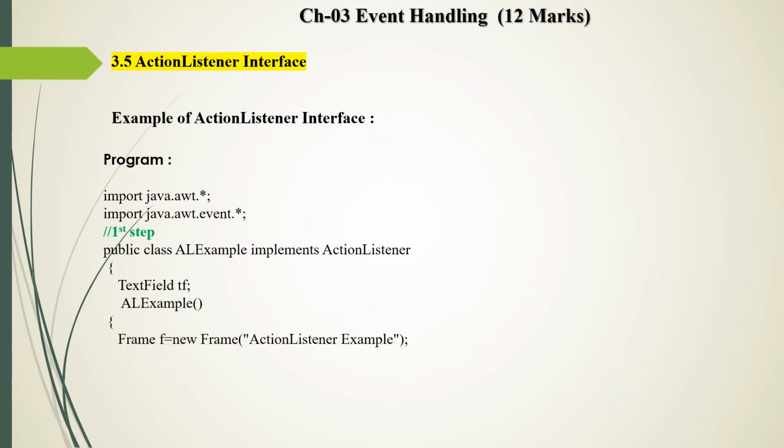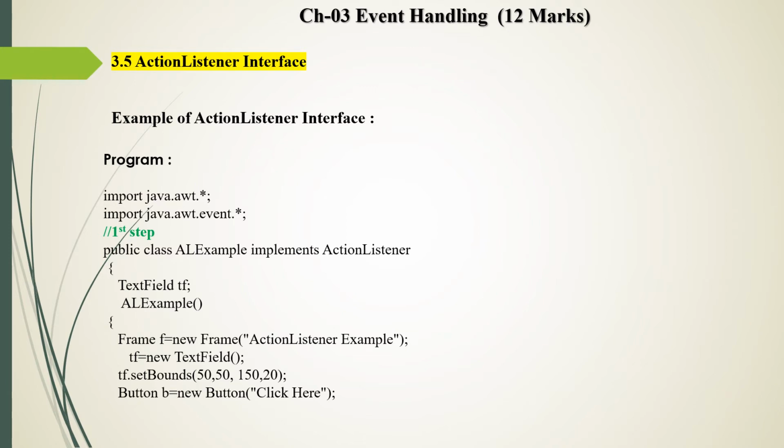In the constructor, first we create one object of Frame. So Frame f is equal to new Frame, and the title of the frame is ActionListener example. Next, we initialize the text field, so tf is equal to new TextField. One text field is created when you initialize the object of TextField. Then we set the position of the text field by the method setBounds. So tf, the object of TextField, dot setBounds is the method used to set the position of the text field.